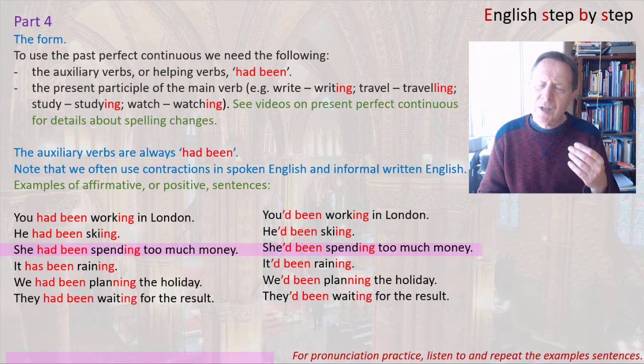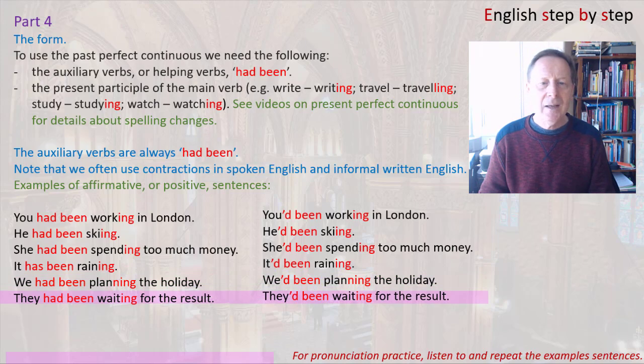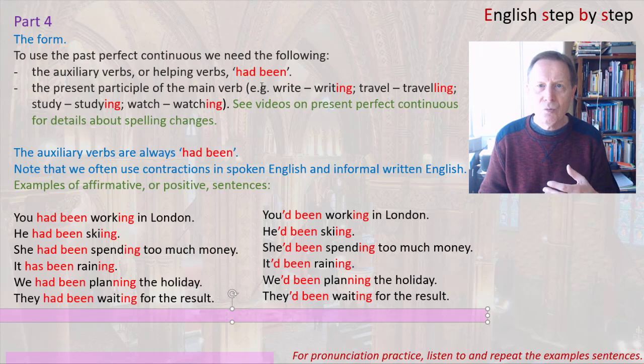Now, sometimes it's difficult to hear the auxiliary verb because you have the contraction. When you're speaking quickly, often you don't pronounce one word in the contraction. So make sure when you're writing that you include all the two auxiliary verbs. It has been raining, it had been raining. We had been planning, we'd been planning. They had been waiting, they'd been waiting. So, pronounce the contractions and remember to write both of the two auxiliary verbs in the contraction.